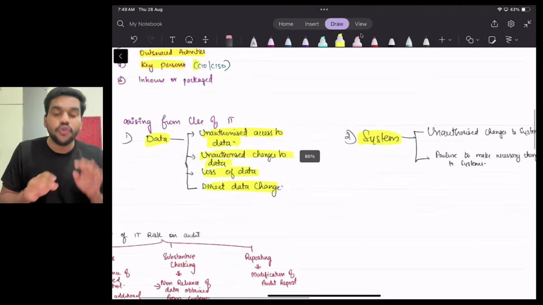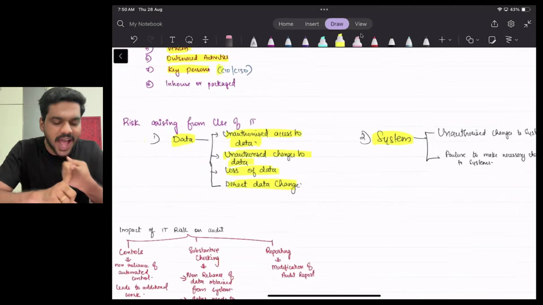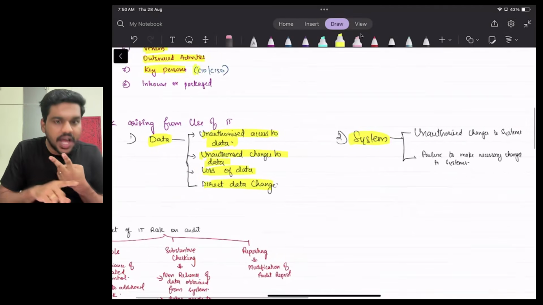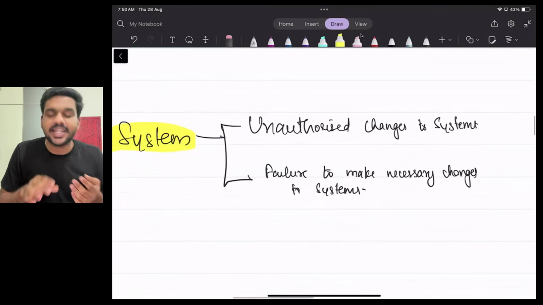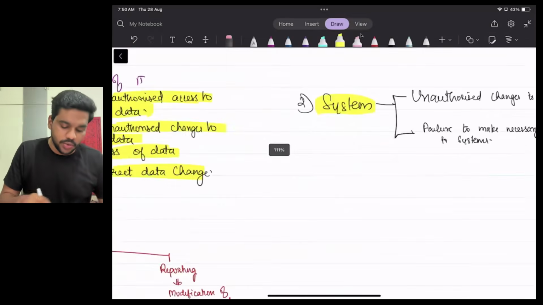So what are the points? 4 points data, 2 points system. The 4 data points: unauthorized access to data, unauthorized changes to data, loss of data, direct data changes. Then unauthorized changes to system and failure to make necessary changes to system. Okay, fine, sir. Got it, sir.